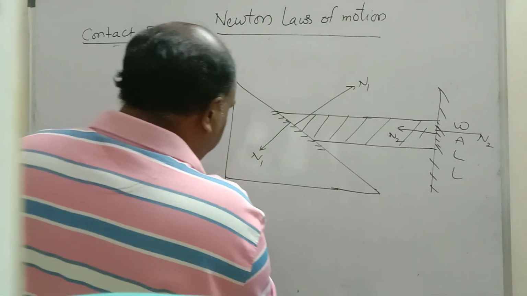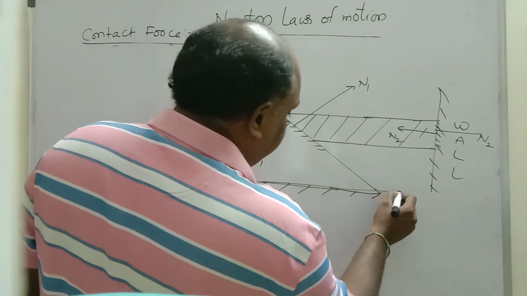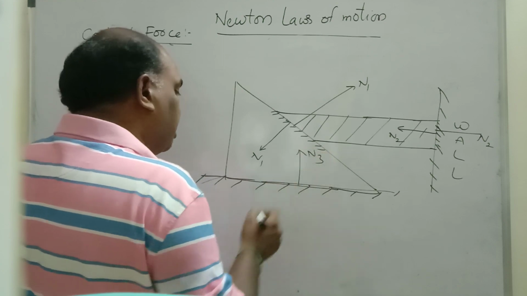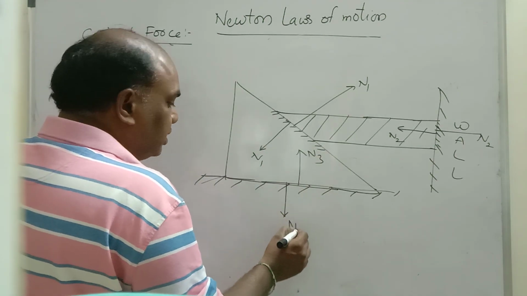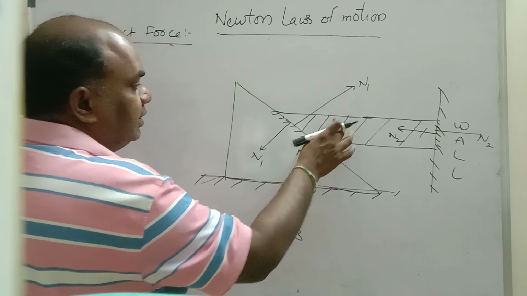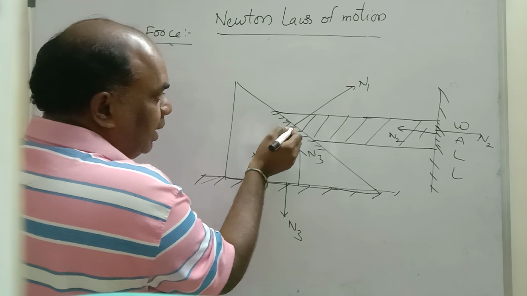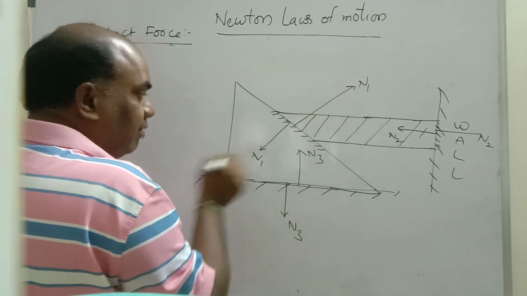Next, one more. This is also a contact surface. Now at this contact, the earth acts upwards, normal 3 acting upwards. This wedge is also applying the same normal towards the ground, n3. This is attached to this wedge, so normal is perpendicular to this contact. The same normal is applied by this body on the wedge.